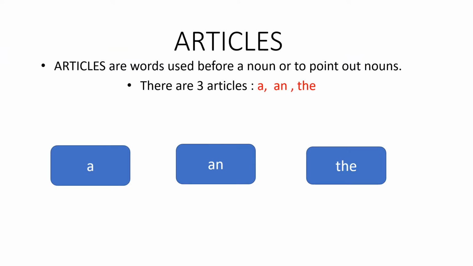So children, what are articles? Articles are words used before a noun or to point out nouns. And you know very well that there are three articles. Which are these three articles? A, an and the. Okay?